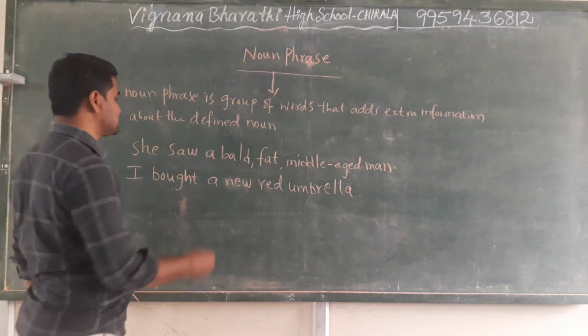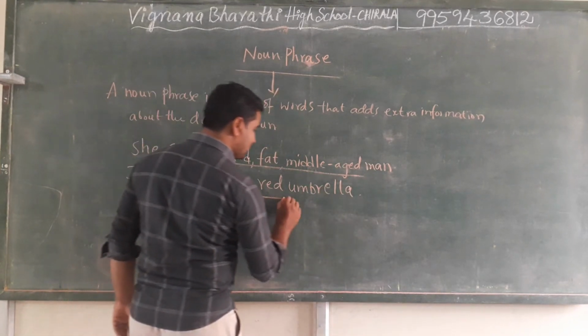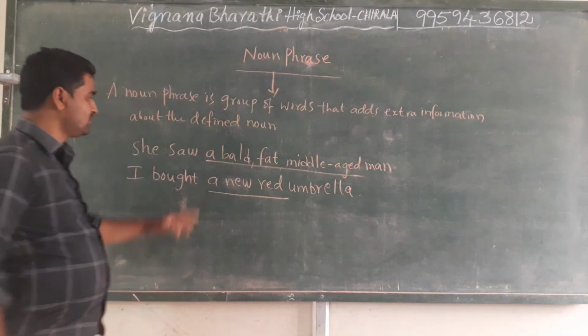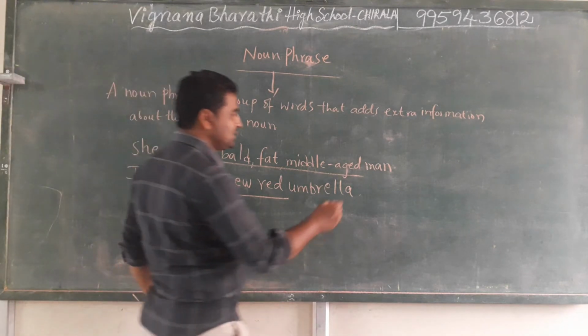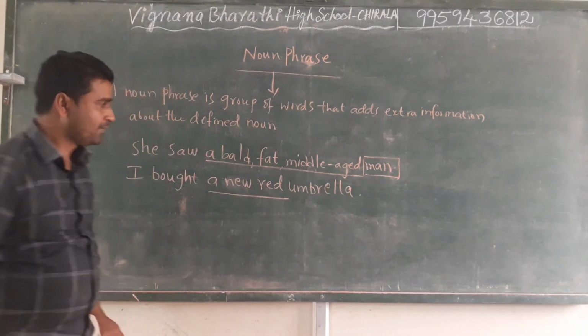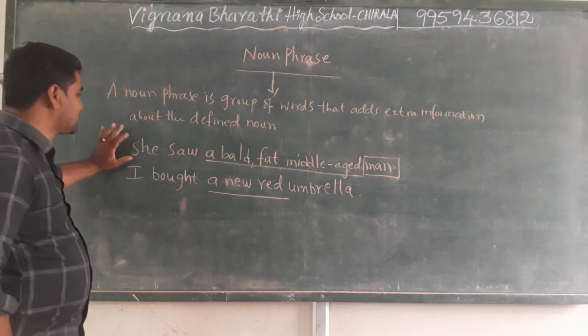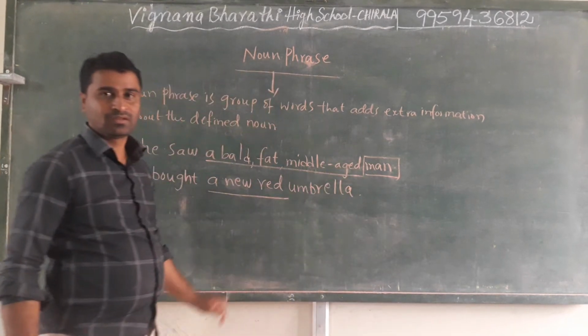See, in the first sentence, if you look at the underlined words, here she is talking about this man. So the subject is talking about this person, the man.